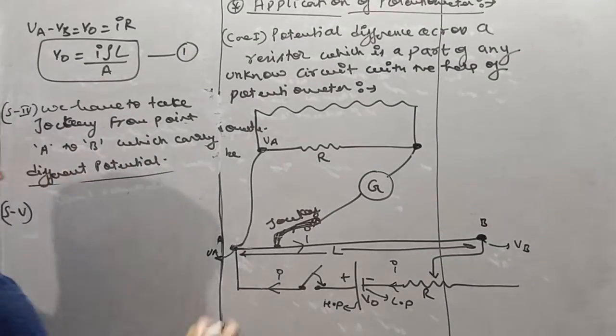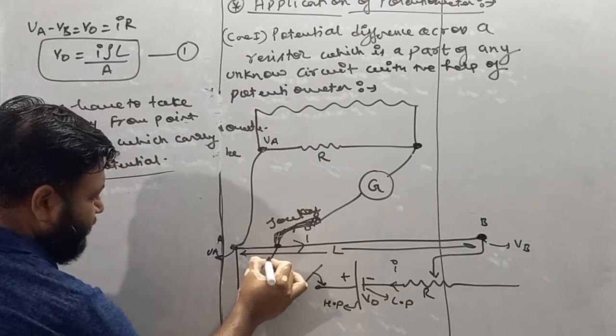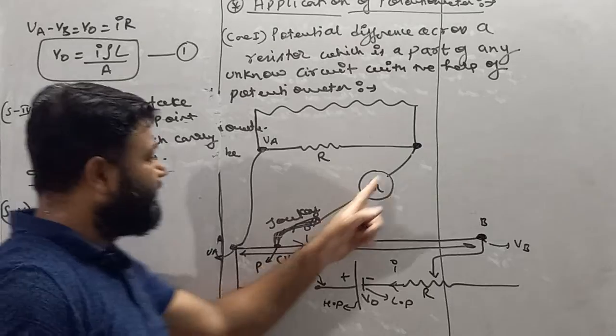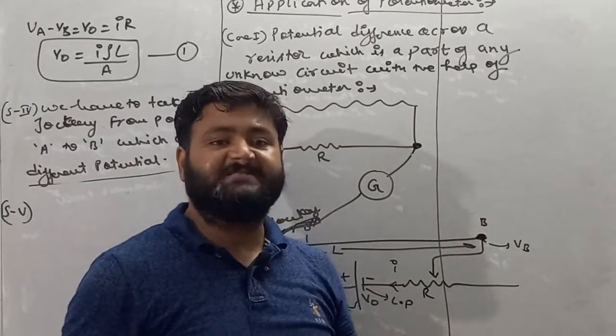Now see, we'll get a point, let's suppose P, whose potential is Vp, where the galvanometer shows zero deflection.